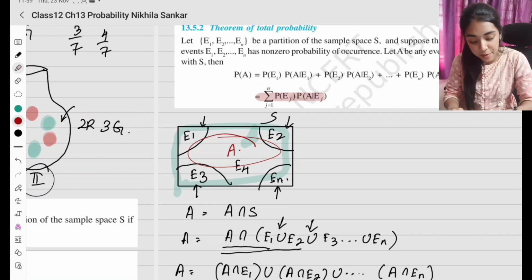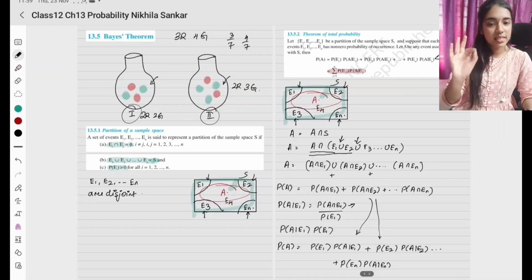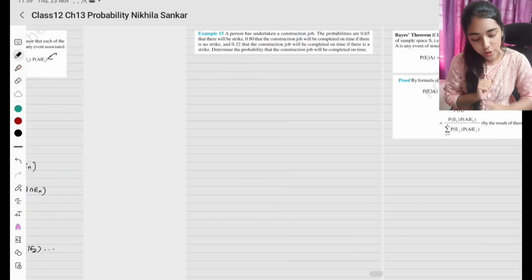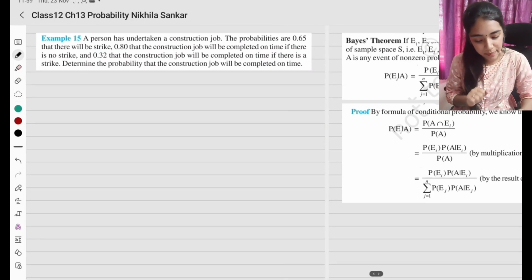Okay, in the sample space it is going to be the summation of all the events. So this is the theorem of total probability. Okay, so now let us see an example question.